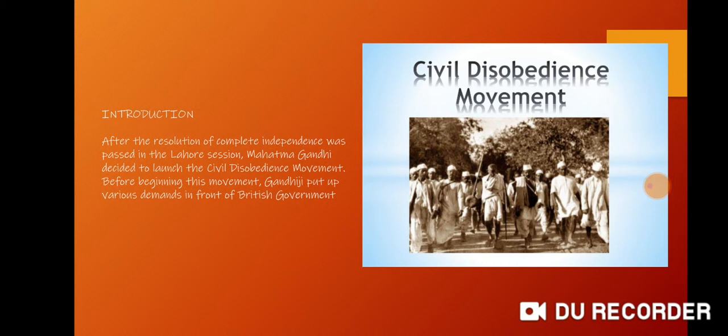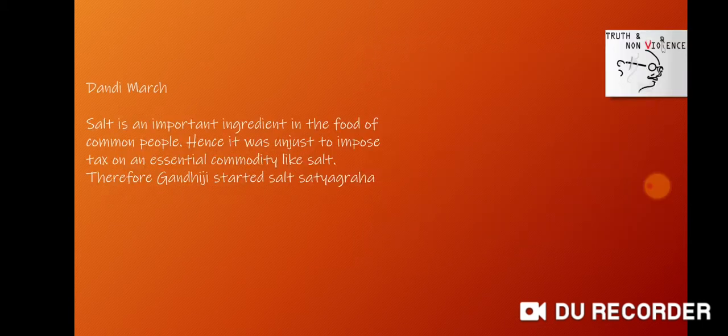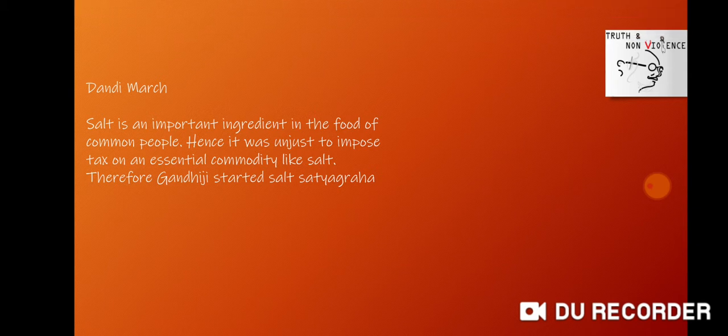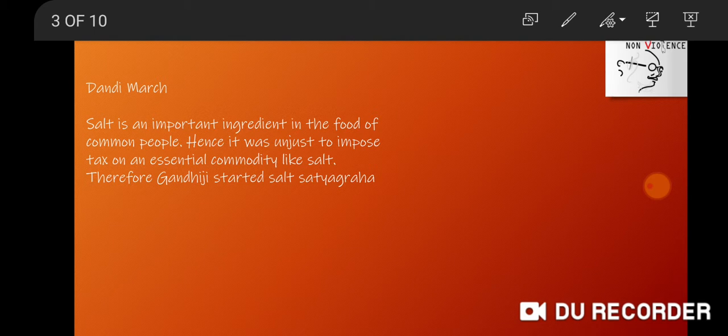But because the demands of Gandhiji were rejected by the government, he decided to launch Satyagraha all over India by breaking the Salt Act. Dandi March. As we all know, salt is an important ingredient in the food of common people. Hence, it was unjust to impose tax on an essential commodity like salt. Gandhiji chose Dandi, a seashore in Gujarat, to begin the salt satyagraha.